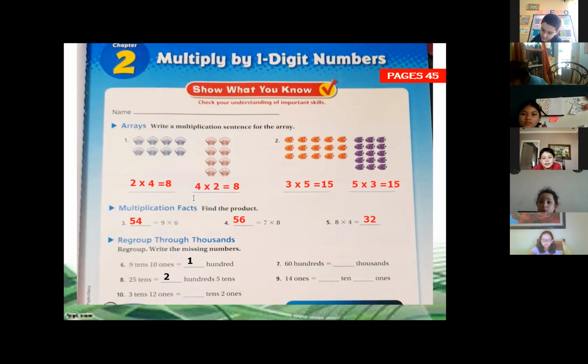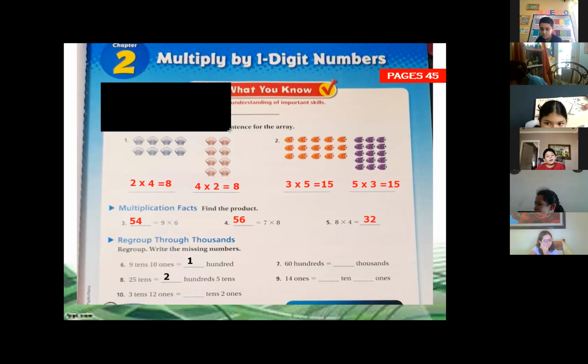3 tens and 12 ones. How many tens do we have? In this case, it's going to be more than 3. Remember that we have ones, tens, and hundreds.